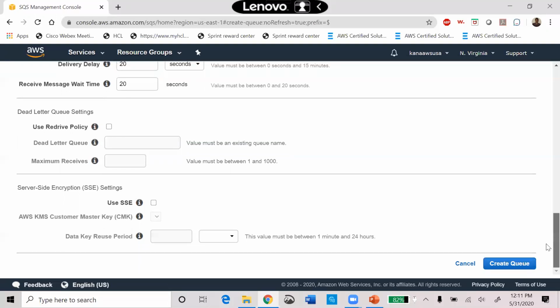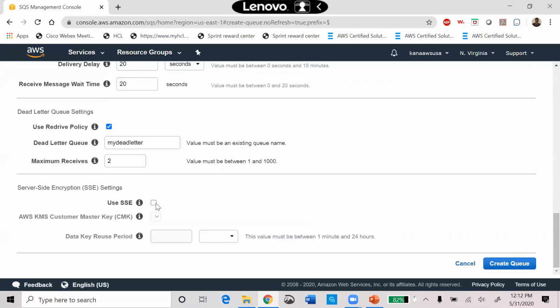I have left it unchecked, so that it will not be sent to the dead letter queue. If you want to analyze all those things, then you can create a queue as your dead letter queue. For maximum receives, I can mention 2.